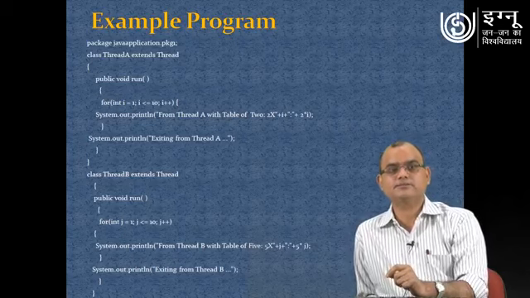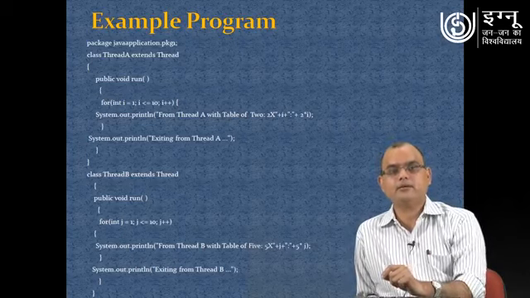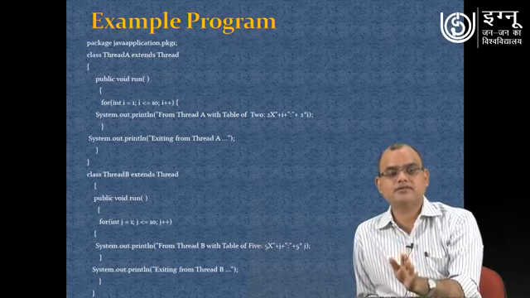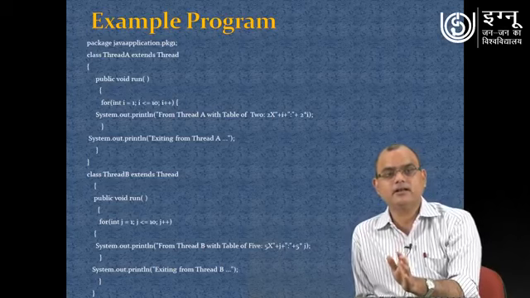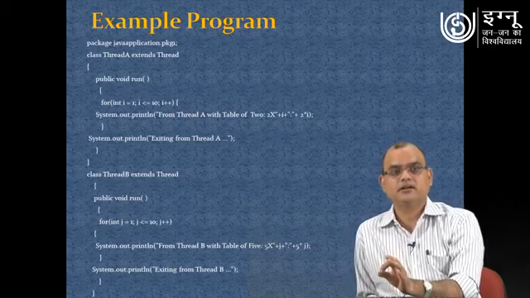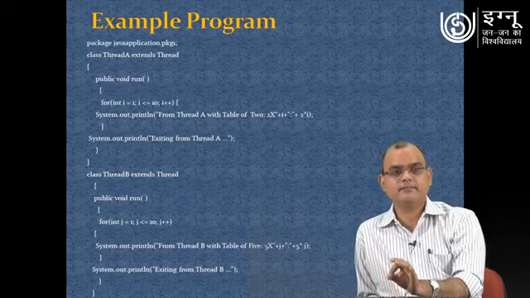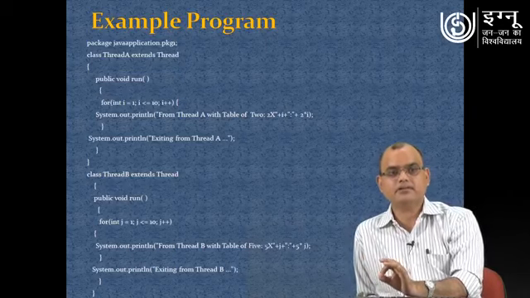Now let us see this program. In this program we have tried to create our own thread, and if you see this program closely, we have on this screen two subclasses. Thread A extends from the thread class, and similarly thread B is also extended from the thread class.